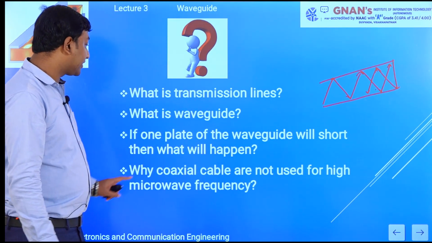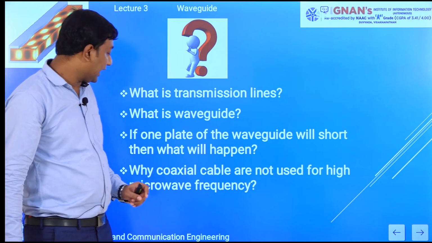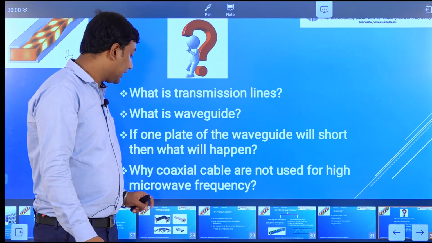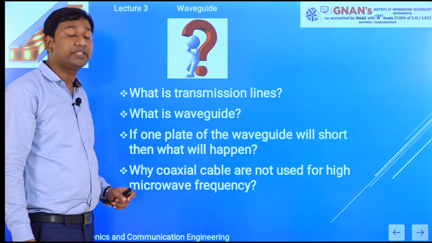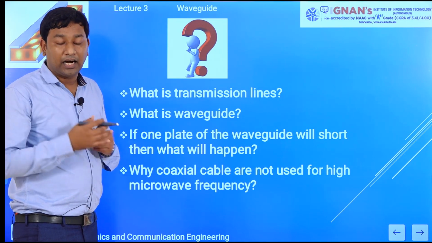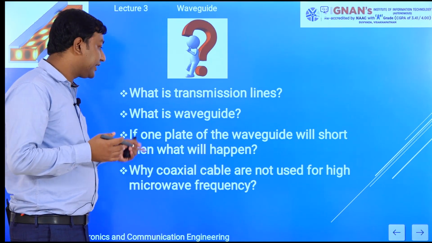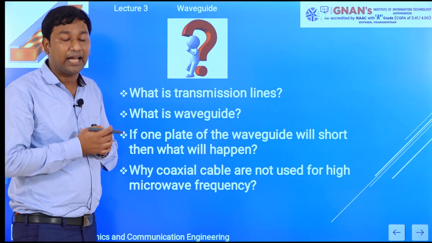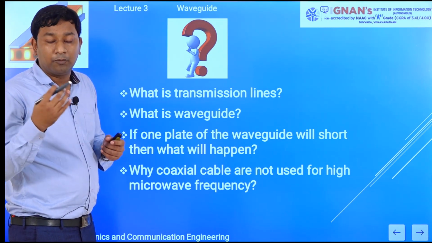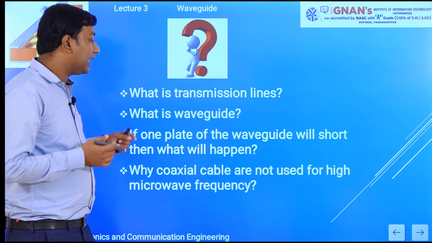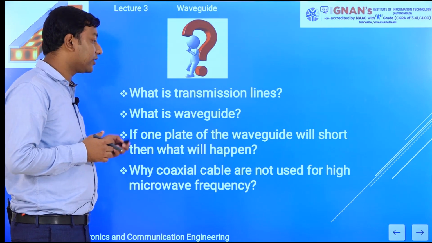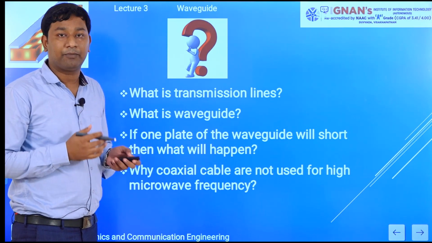Next, why are coaxial cables not used for high frequency applications? Because coaxial cable is a two conductor system. In high frequency applications, whenever we use coaxial cable, the outer electric field will interfere, and whenever we see high frequency propagation, other modes will also come. Those will affect the overall bandwidth of the coaxial cable. That's why we are not using coaxial cable for high frequency applications.